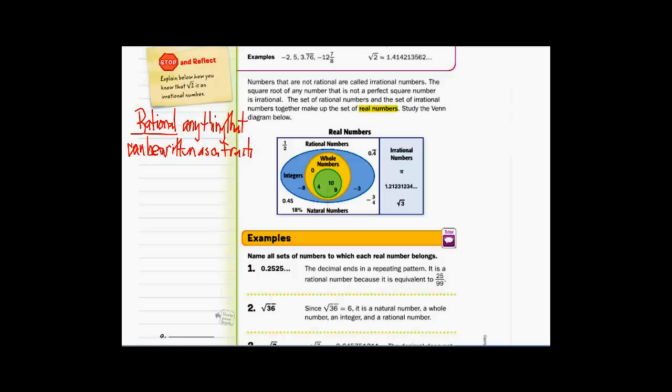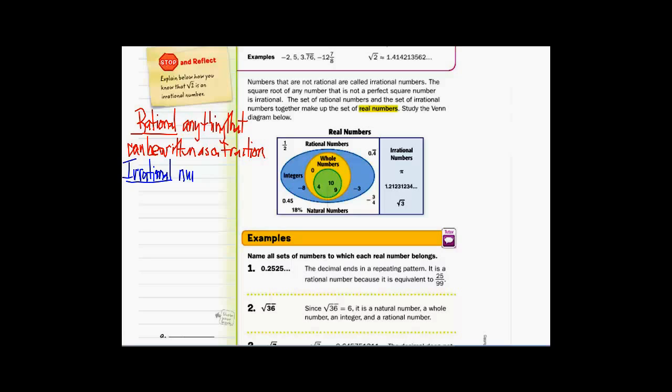So the opposite of that would be, of course, irrational numbers over here on the other side. So if rationals are anything that can be written as a fraction, you could probably guess what irrational numbers are.